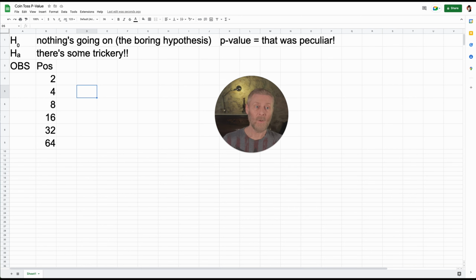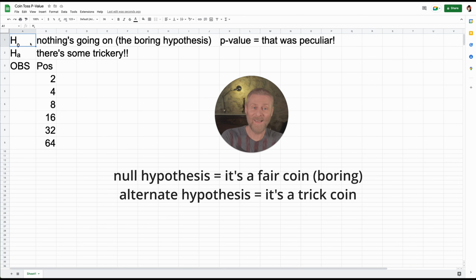Well, in order to test this, we have two scenarios, right? H0 and HA. H0 is, well, nothing's going on. That's the boring hypothesis. It's a fair coin. It's just a normal coin. HA, well, that's the alternative hypothesis. That is what we're trying to prove. And in this case, if this is not a fair coin, then there's some trickery going on. With some trickery going on, it's most likely a trick coin.